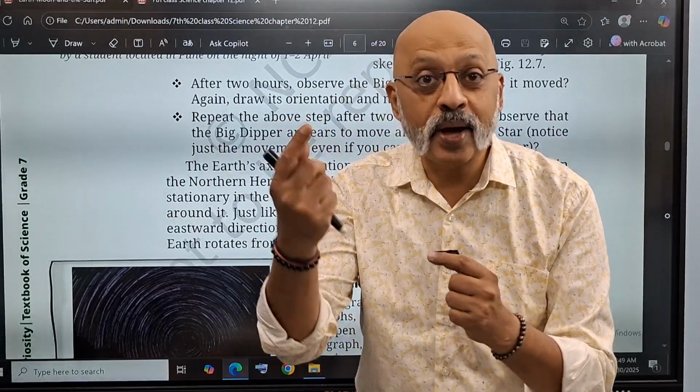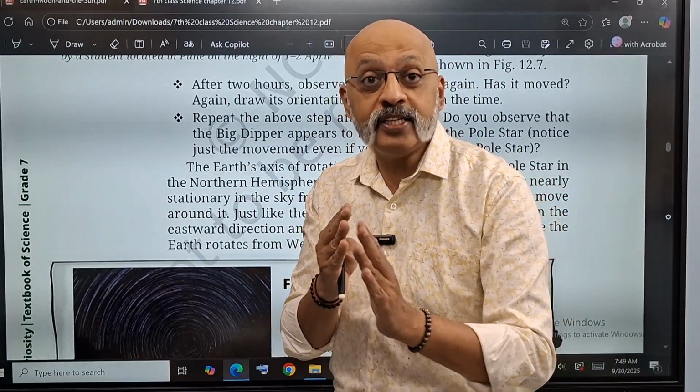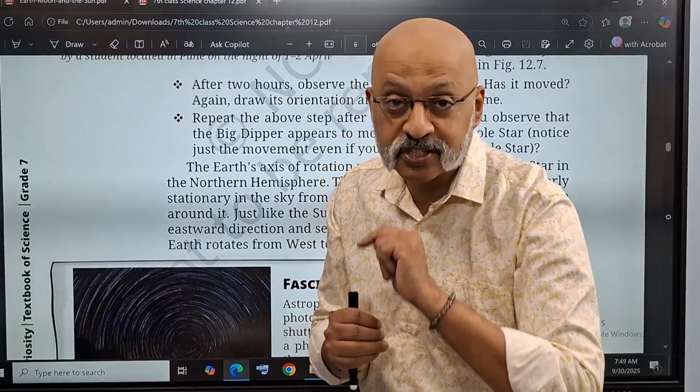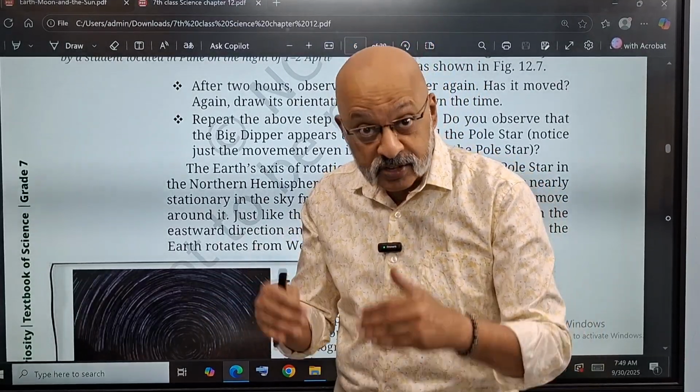And that is what leads to eclipses, because sometimes the three of them come in the same line. And that's what leads to lunar and solar eclipses. We will study about that a little while. Just a few days back, we had a lunar eclipse visible in India.